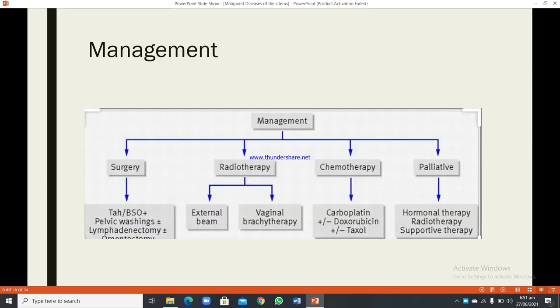Management includes surgical, radiotherapy, chemotherapy, and palliative. In surgery: total abdominal hysterectomy with bilateral salpingo-oophorectomy, pelvic washings, lymphadenectomy and omentectomy. Radiotherapy: external beam and vaginal brachytherapy. Chemotherapy: carboplatin, doxorubicin, and Taxol. We add a combination of these medicines. Palliative: hormonal therapy, radiotherapy, supportive therapy.